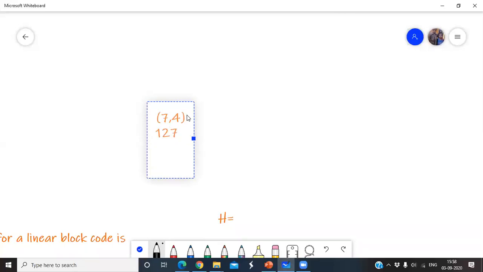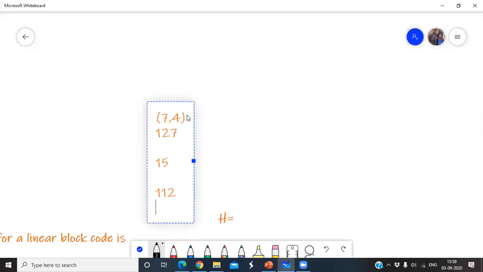127, right? Of these, 2^k minus 1 error patterns are undetectable. That means 2^k is 2^4, 16, minus 1, 15. So 15 non-zero error patterns are undetectable. Now how many error patterns are remaining? Those remaining error patterns can be detected.